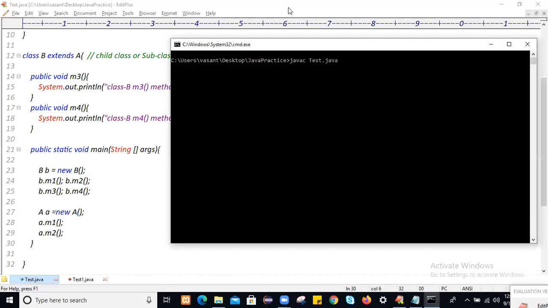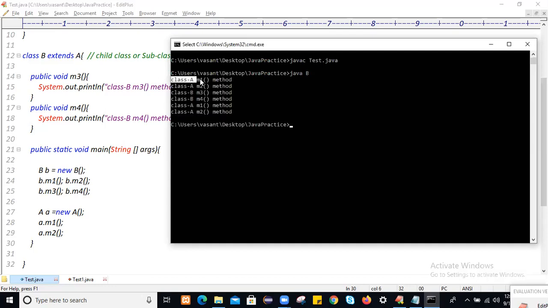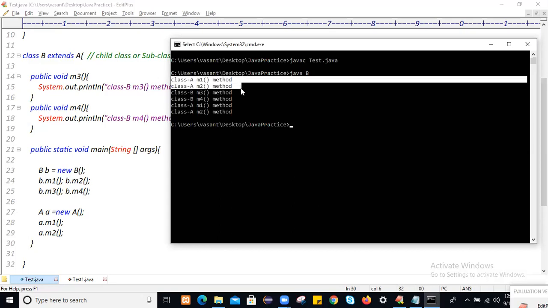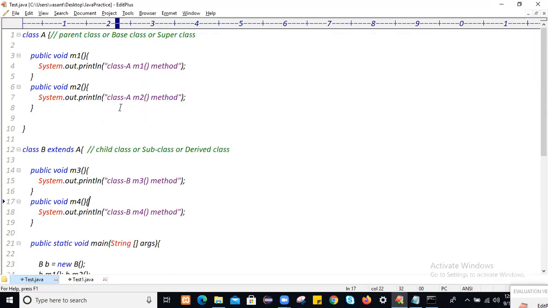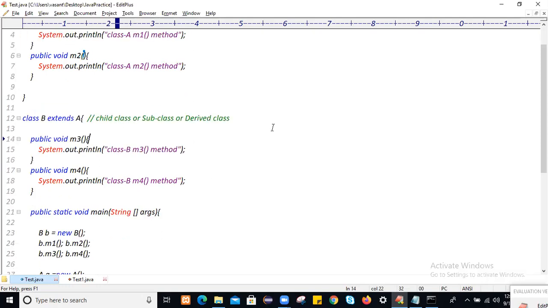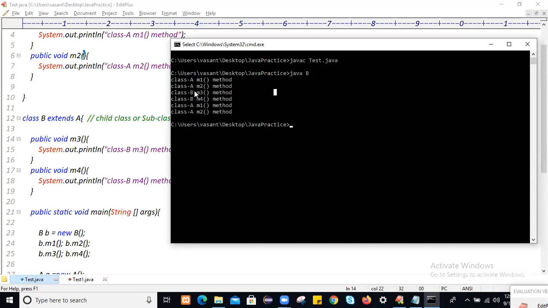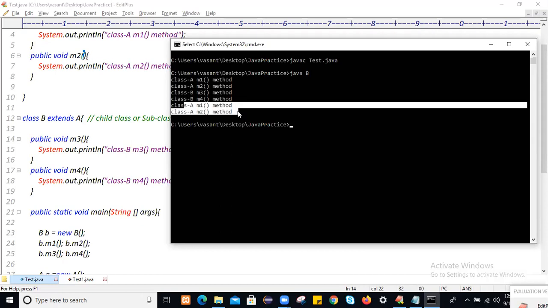First, compile this application. The name is Test, so I will compile it with javac Test.java. And where is the main method? The main method is available in class B, which is the child class. You see, class A M1 method, class A M2 method, then class B M3 method, M4 method. Yes, M1, M2, M3, M4. So class B M3 method, class B M4 method, as well as by using the child class object, you are accessing the class A M1 method and M2 method.